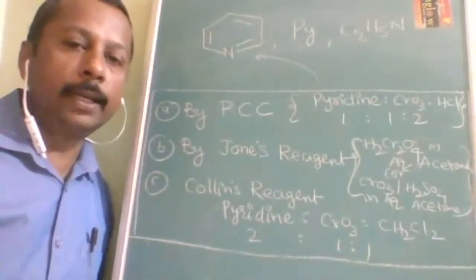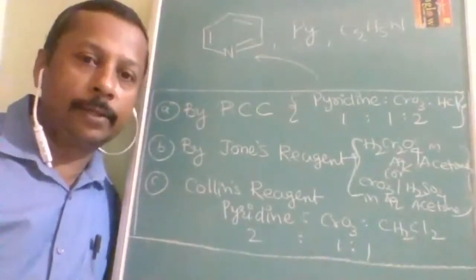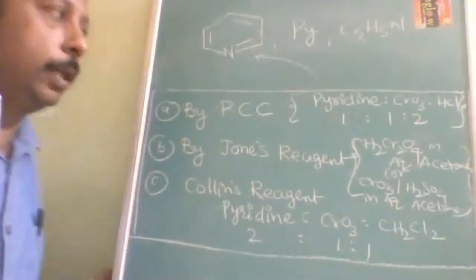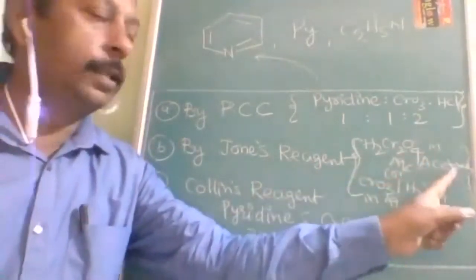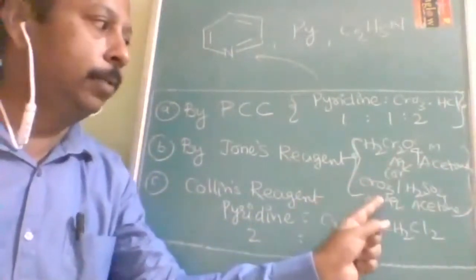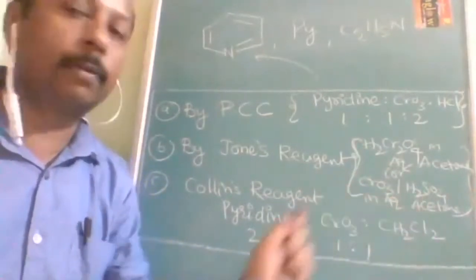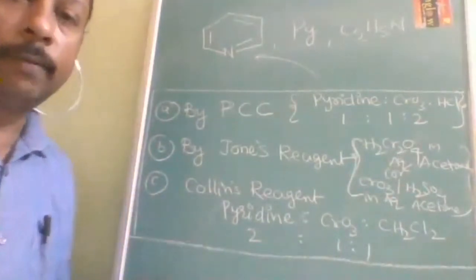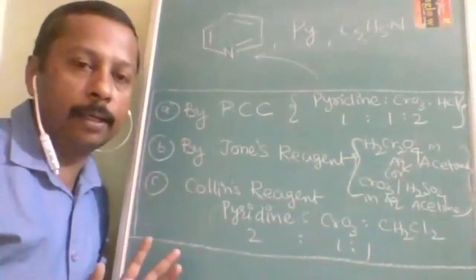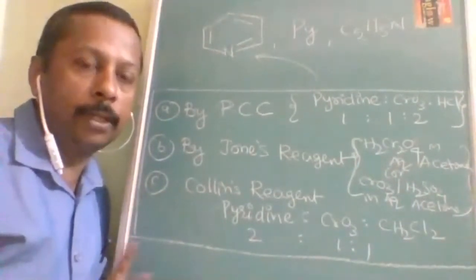The second one is Jones reagent. In the Jones reagent, again, it is a mixture: H2CrO4 in aqueous acetone. Otherwise, CrO3 in sulfuric acid, that is CrO3/H2SO4 in aqueous acetone. I am writing it the way it is asked in examinations, that is, what they write on the arrow reagent-wise.